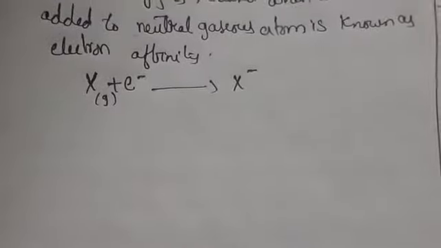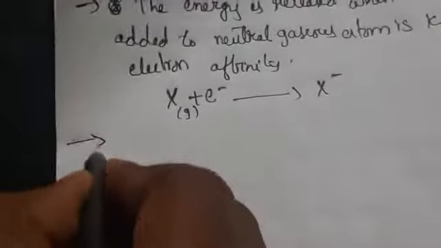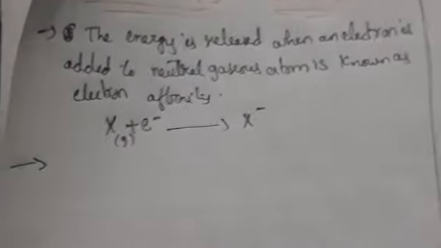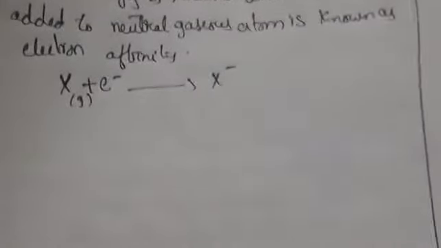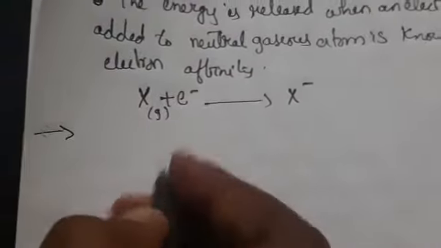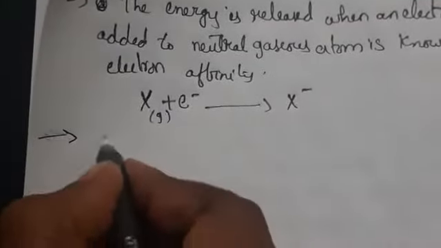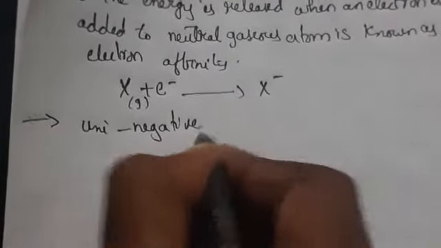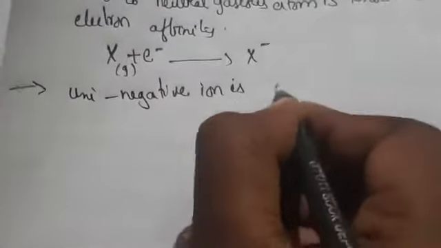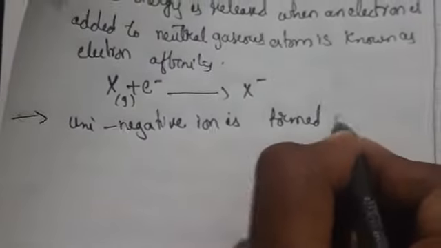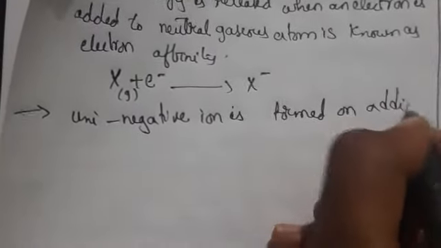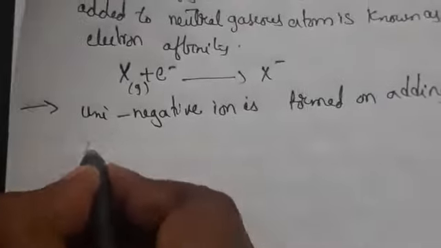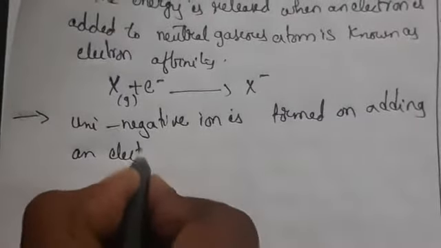A uni-negative ion is formed on adding an electron to a neutral gaseous atom.